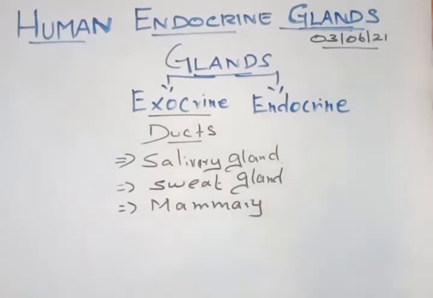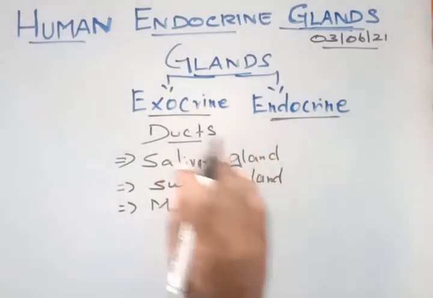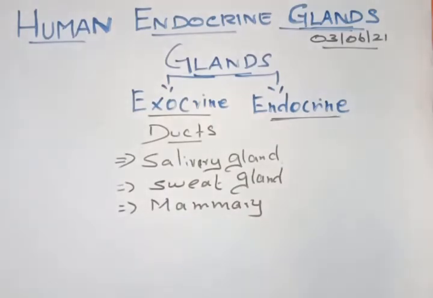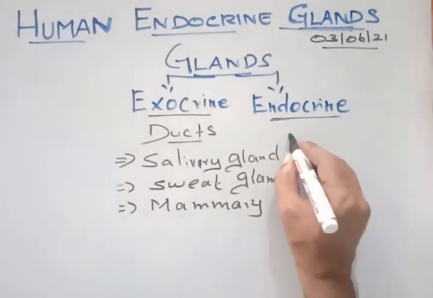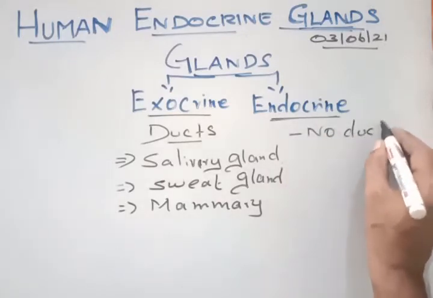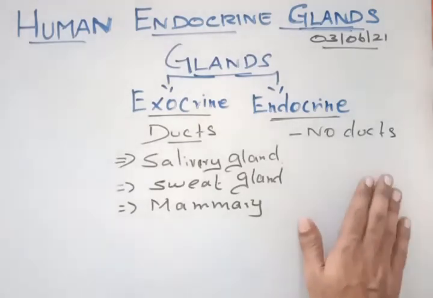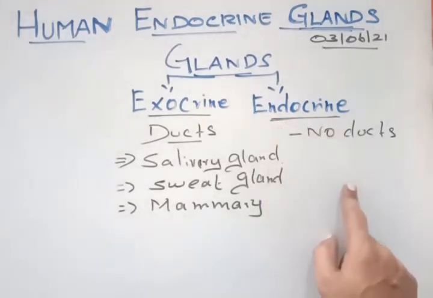in the body. And the endocrine glands do not have these ducts. There are no tubes to carry the substances. So if there is no duct, how are the substances carried?